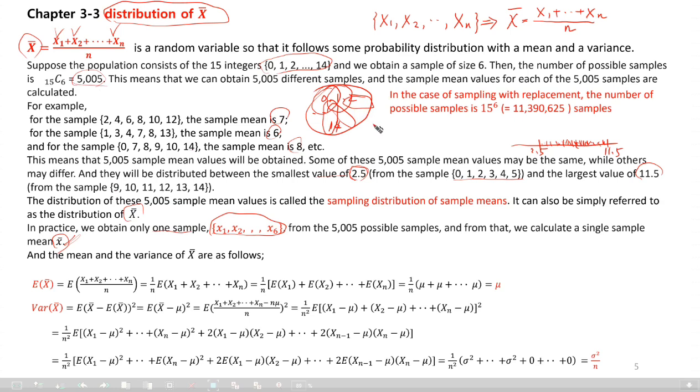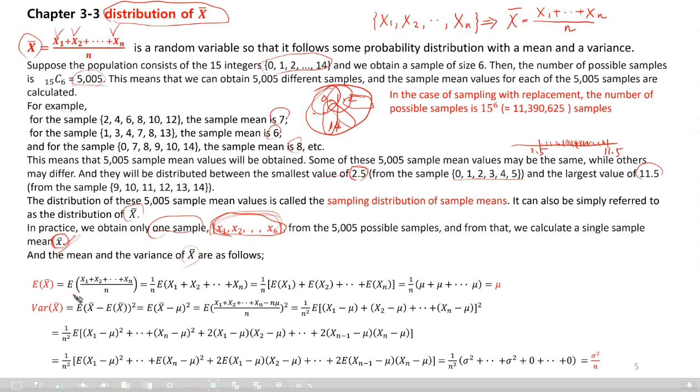But we just choose one sample, X1, X2, up to X6, of size 6. From the realized values of this sample, we calculate the sample mean x bar. Okay, that's it. Let's see the mean and the variance of capital X bar.